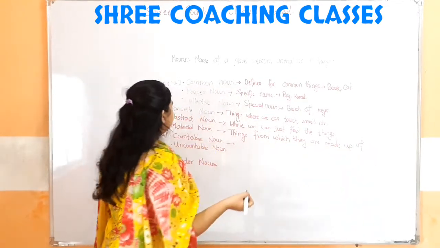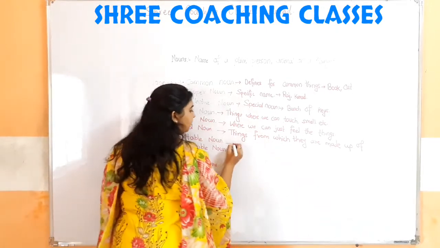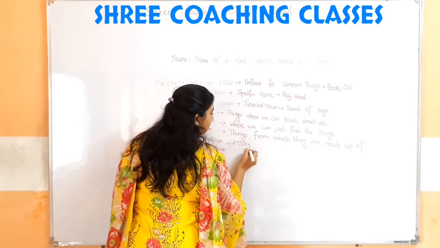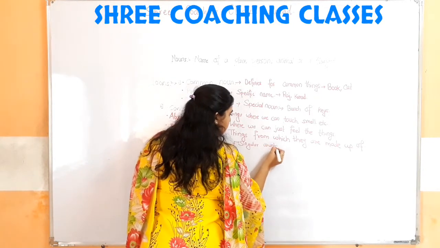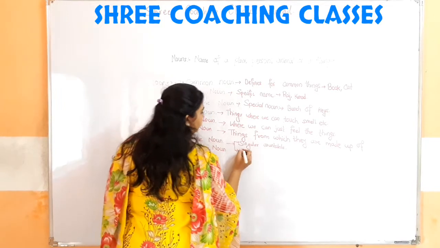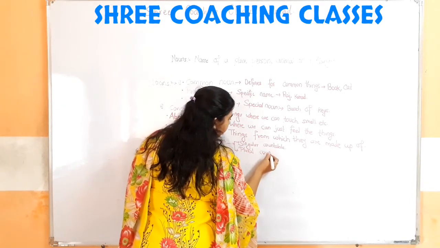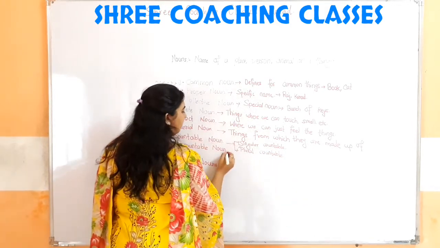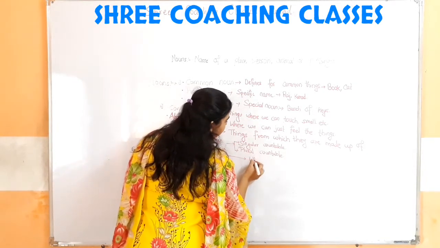Then further we studied the countable nouns and uncountable noun. In the countable noun, we again studied two types, that were the singular countable and plural countable. Then in the uncountable noun, we studied that it is where we cannot count.